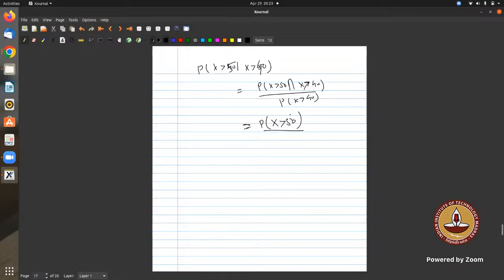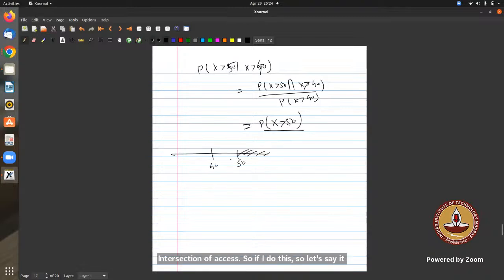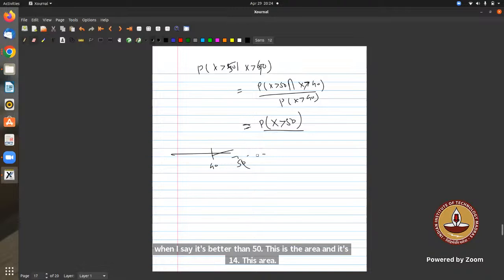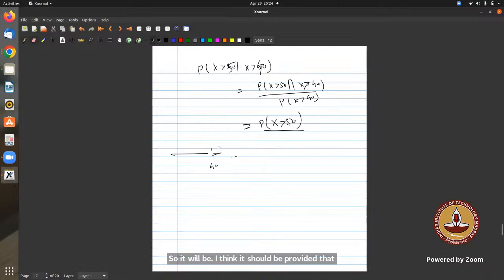X greater than 50 and the intersection of x. So if I do this, let's say this is 40, this is 50, right? When I say x greater than 50, this is the area, and x greater than 40 will be this area. Okay, I think it should be the probability that x is greater than 50 divided by the probability that x is greater than 40. Yes, sir, that's what I also did. That should be the correct answer maybe.